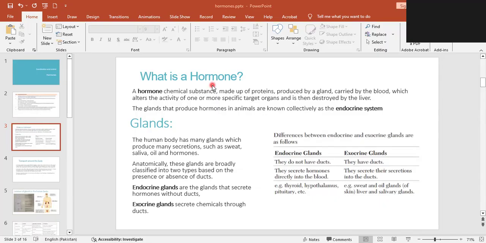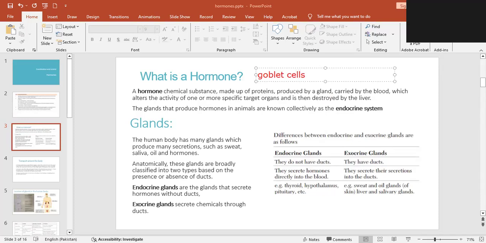All right, now what is the definition of hormone? What are the key points you need to remember when you are writing about the hormone? A hormone is a chemical substance made up of protein produced by a gland. Now, gland is actually any organ which is releasing the chemical substance, is known as gland. And in the gland, you have goblet cells. Which cells? You have goblet cells.